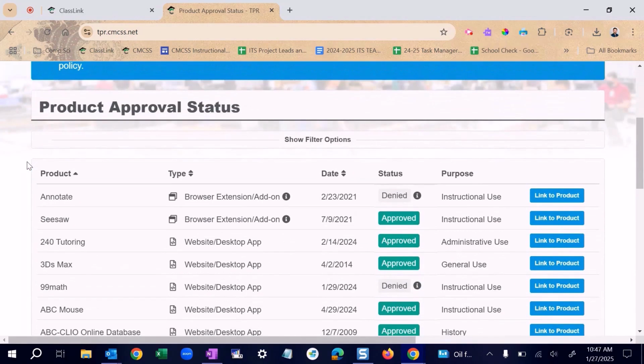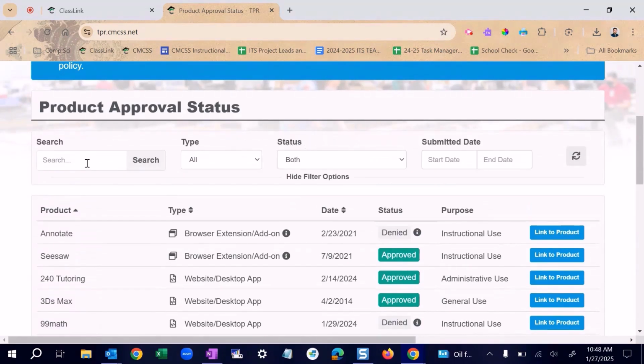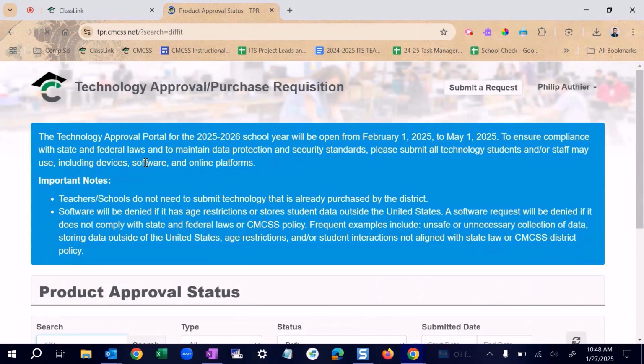As you scroll down, you can look at the different approved and/or denied apps or products in alphabetical order. You can also search by clicking on the Show Filter options, and you can type in the name of a specific product. You can search the type and the status, denied or approved, also when it's been submitted. I'm going to go ahead and type in an approved product to show you what it looks like. In this case, I selected DIFIT, and then I selected Search.